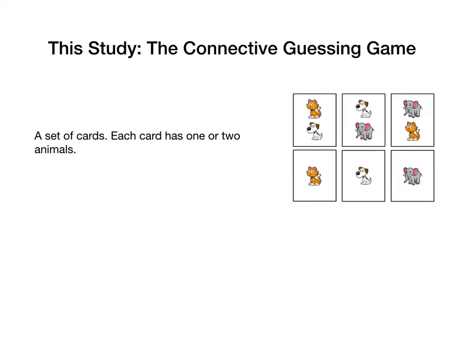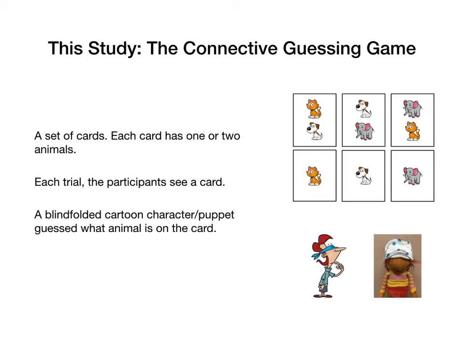The guessing game had a set of cards with the pictures of one or two animals. In each trial, participants saw one card. A blindfolded cartoon character, or in the case of children, a puppet wearing a sleeping mask, guessed what animal was on the card. Participants were asked to tell us whether the guess was right or not.